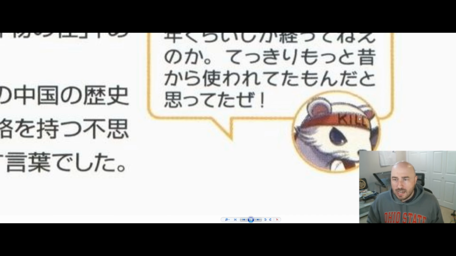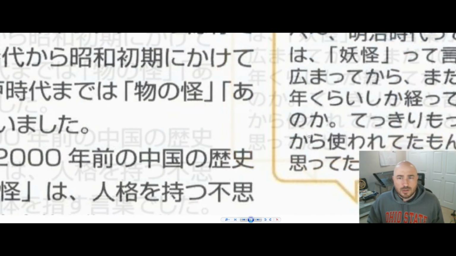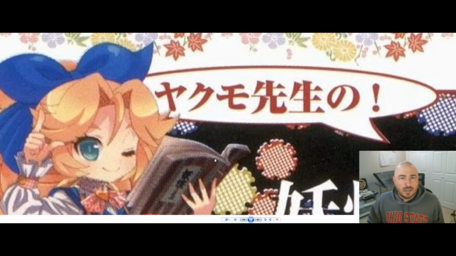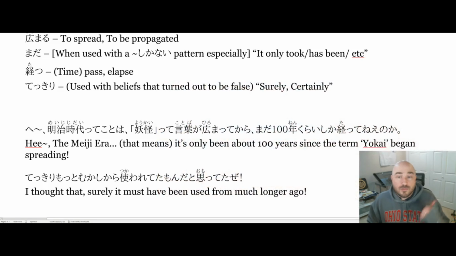Okay, this is what he says. It's the ferret guy whose headband says kill. He's responding to what's the girl's name? Yakumo or something like that? Yakumo sensei, to what she said that we've read in the previous ones.